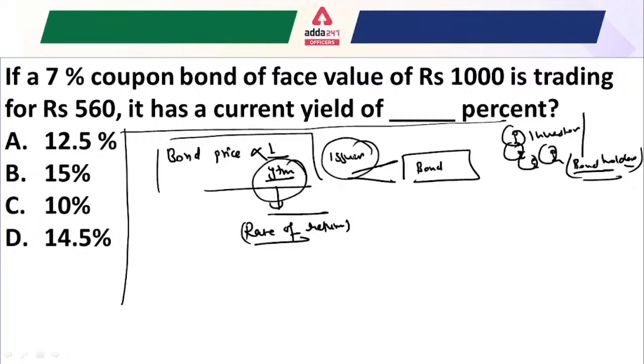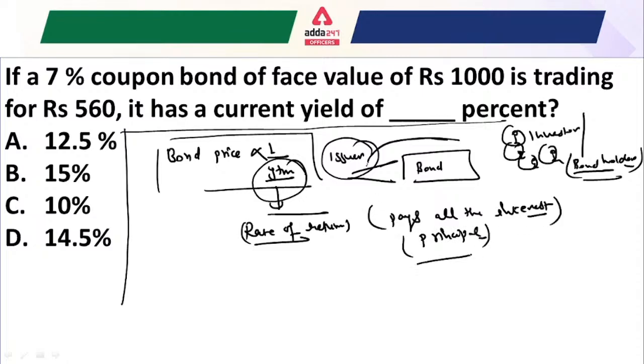Whenever the issuer pays all the interest as well as the original principal, that actually means the bondholder or investor is holding the bond till maturity, and the issuer pays all the interest along with the principal.